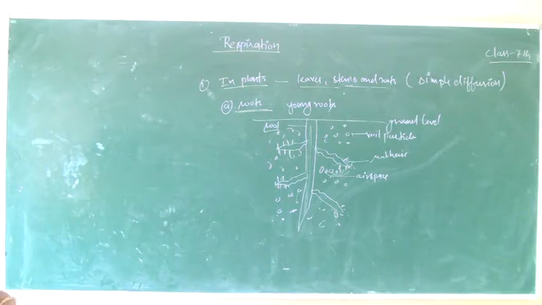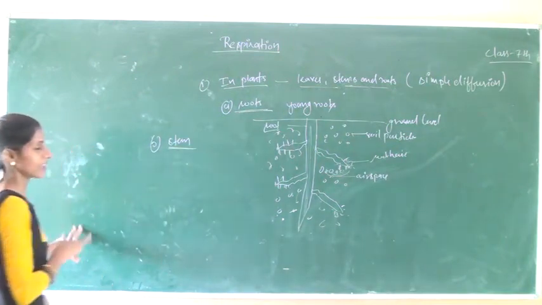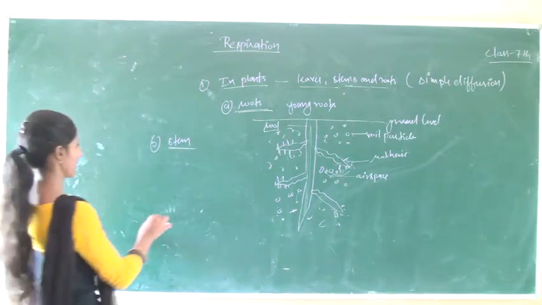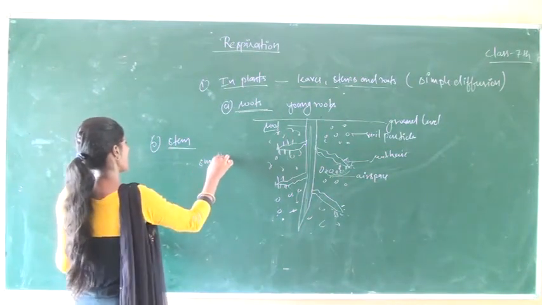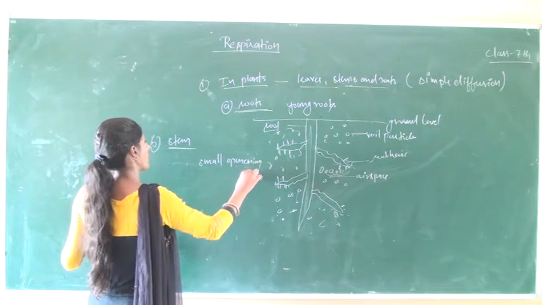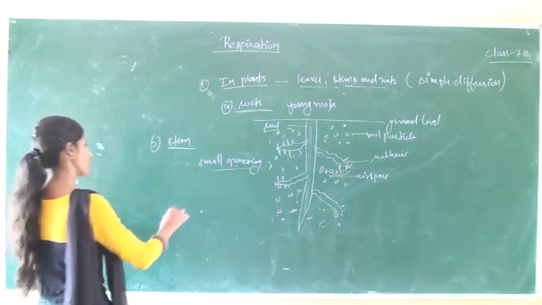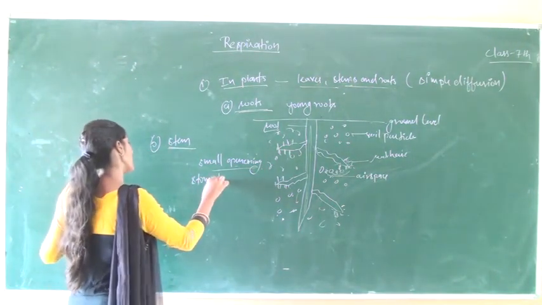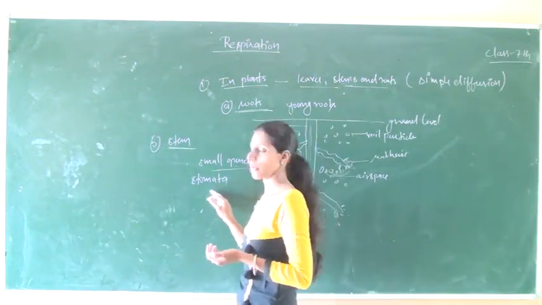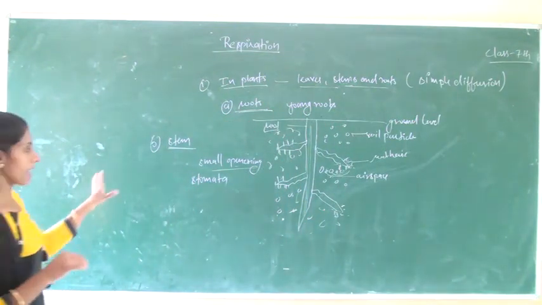Okay. After that, respiration in a stem. How does the respiration process generally take place in a stem? In herbaceous plants, the stem has small openings on its epidermal cells, called stomata.